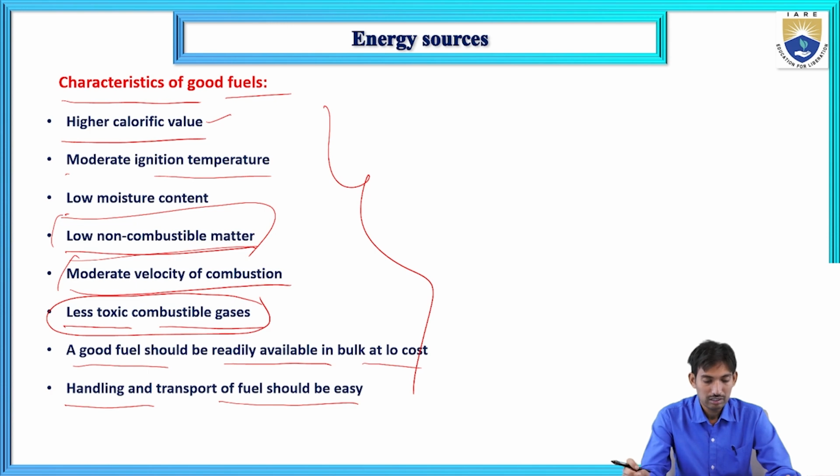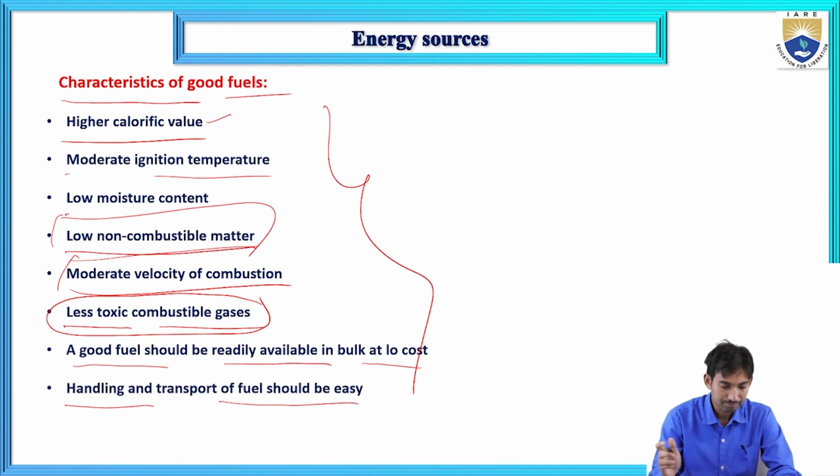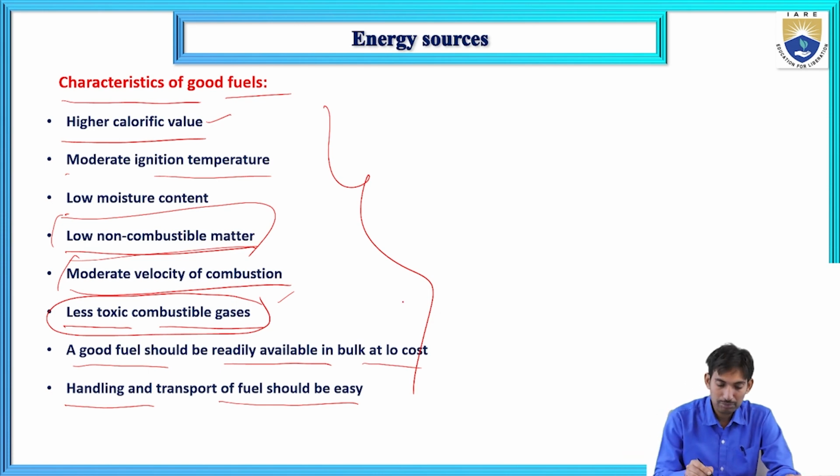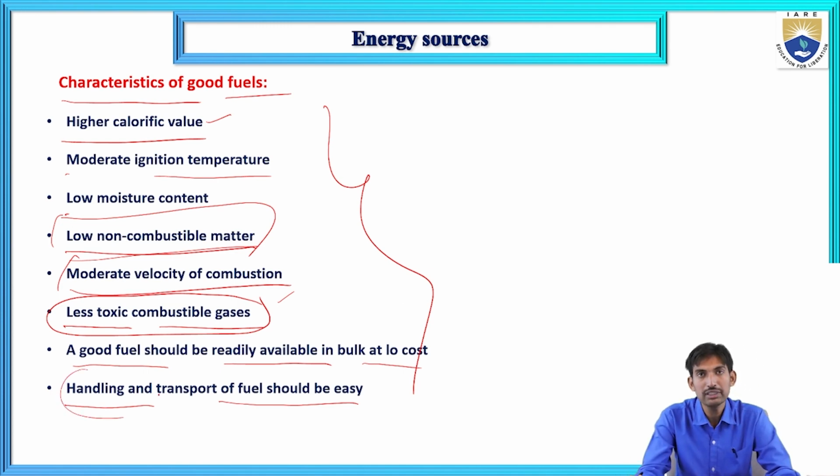The combustion rate or the velocity of combustion should be moderate for the good fuels. Less toxic combustible gases: the fuels on combustion should produce less toxic combustible gases. A good fuel should be readily available in bulk and at low cost. The handling and transport of fuel should be easy. These are the characteristics of the good fuel.